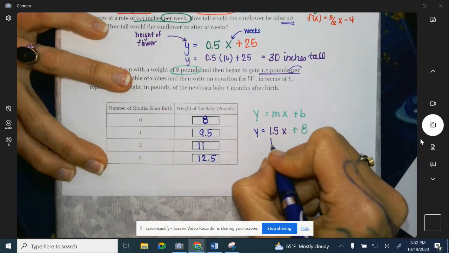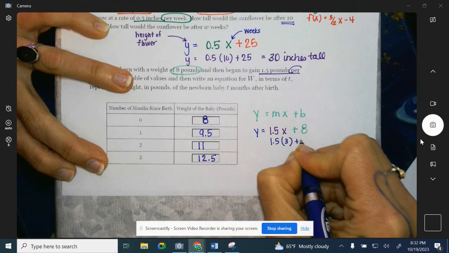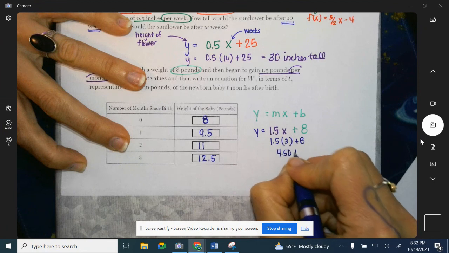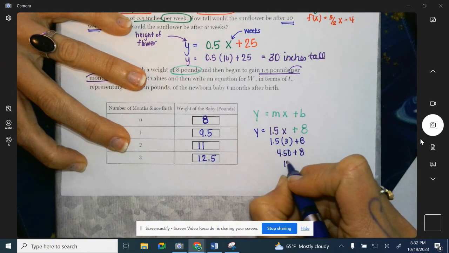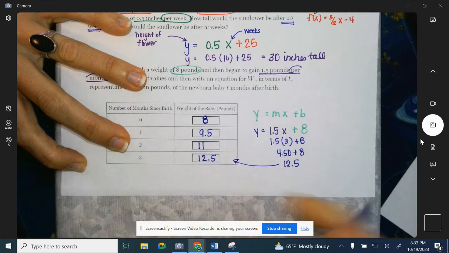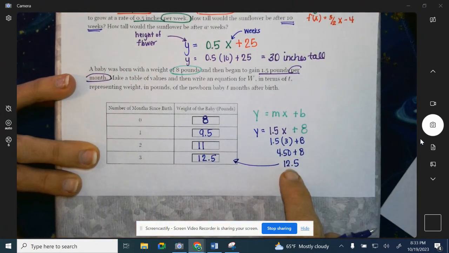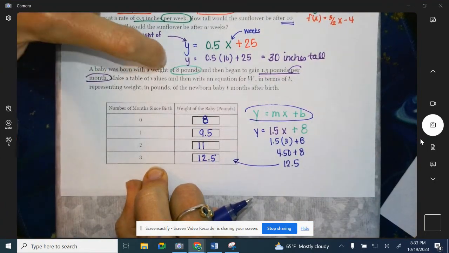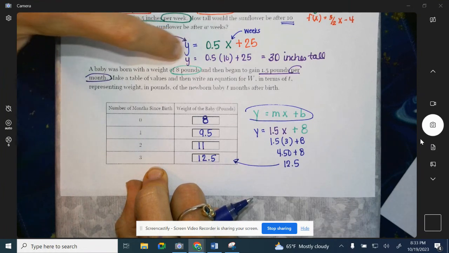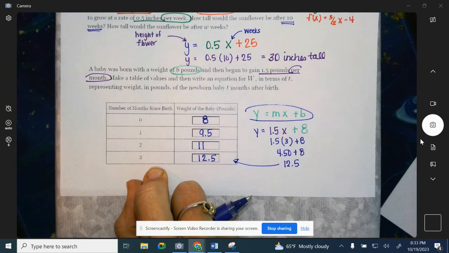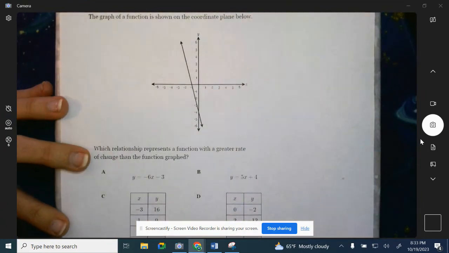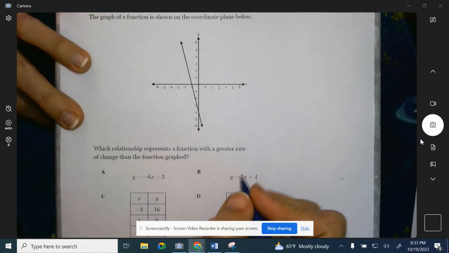Same thing if we were to plug this in, 1.5, and I'll just jump to 3. 1.5 times 3 is going to give me 4.5, plus 8 will give us 12.5, which is the same answer. So this is by table. This is algebraically, but you have to be able to set this up. So usually it says they were born with their weight, started with, invested amount initially, base pizza, base ice cream. Anything you eat that you would add things to is always going to be your starting number. Now, rate of change and all the good fun things, being able to compare them, because you've been doing rate of change for quite some time.